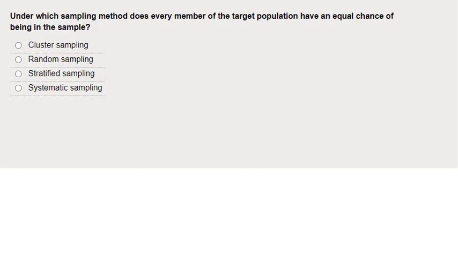A nice, short, wordy question here. No calculations required. Under which sampling method does every member of the target population have an equal chance of being in the sample? So I need to know a little bit about each of these different sampling definitions to be able to decide which of them is this where every single person has the same chance of being selected.